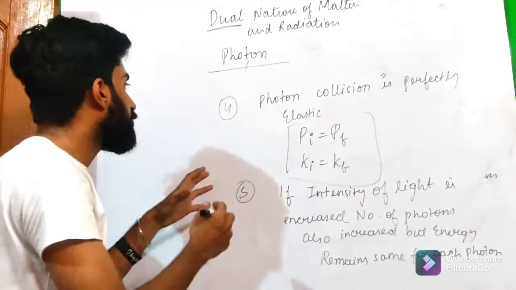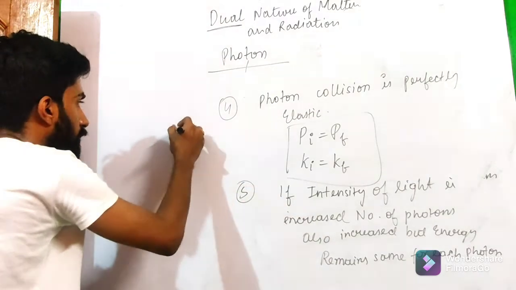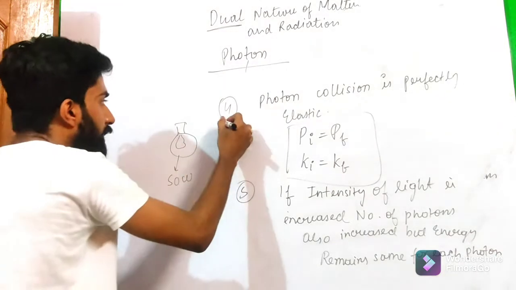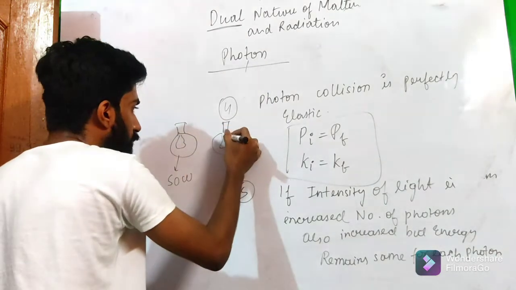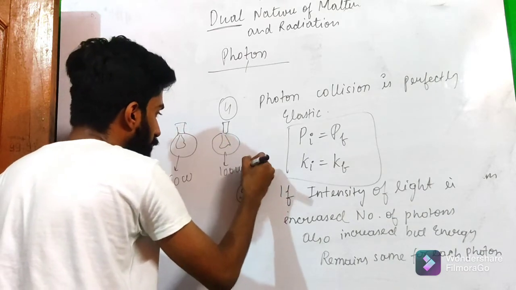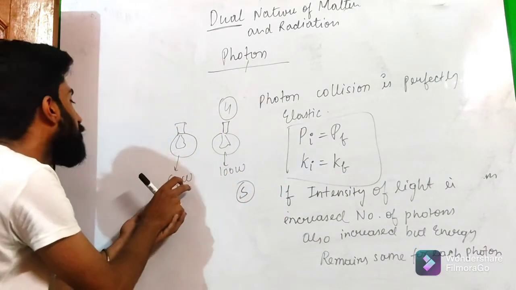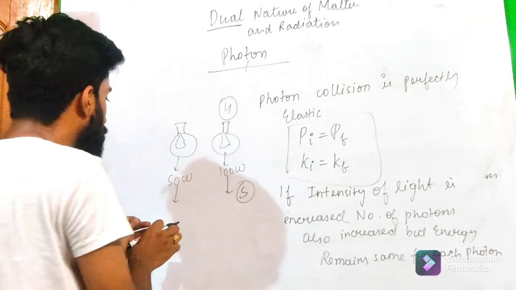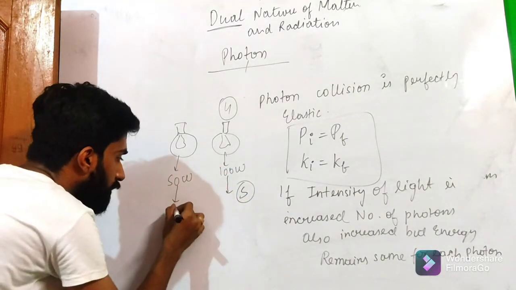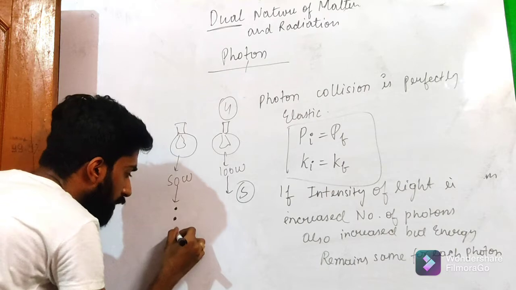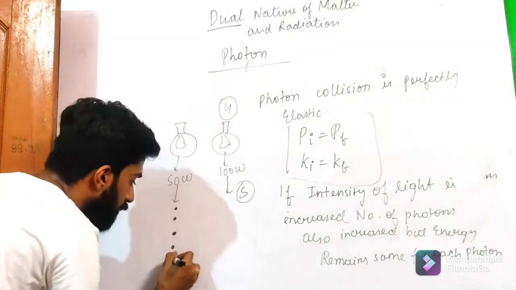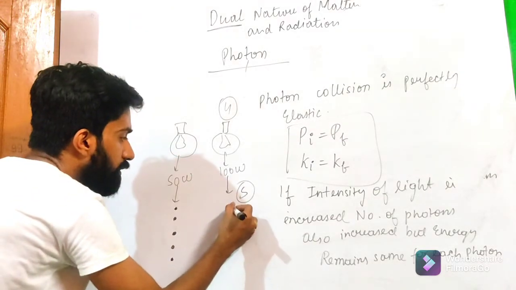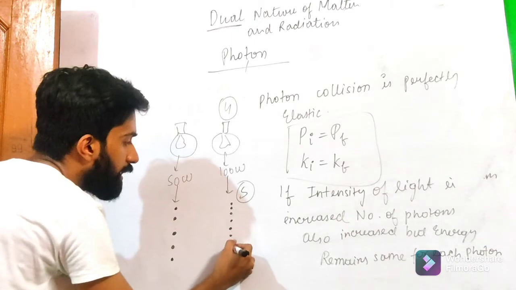What does it mean? If we have two bulbs, one of 50 watt and another bulb of 100 watt. This bulb has low intensity, but this bulb has high intensity as compared to this bulb. So let this bulb give out 5 photons, but this bulb gives 8 photons.